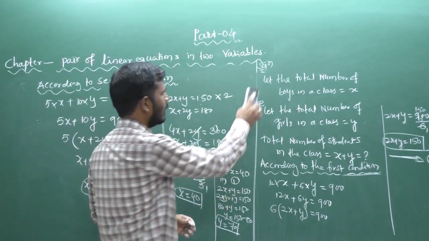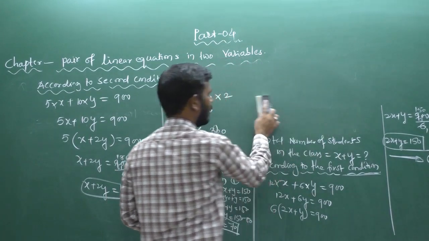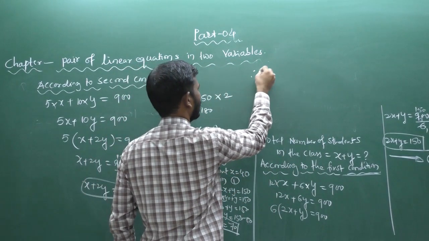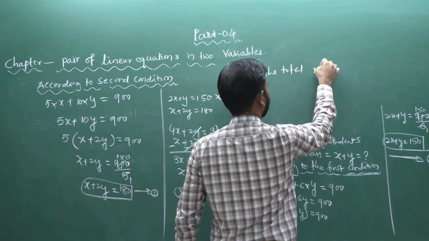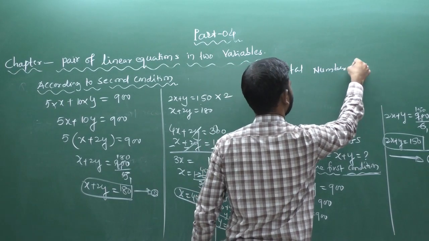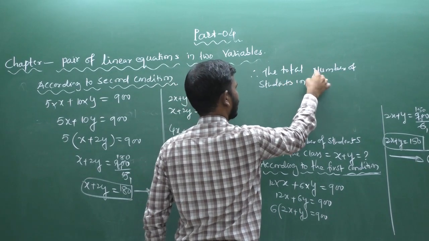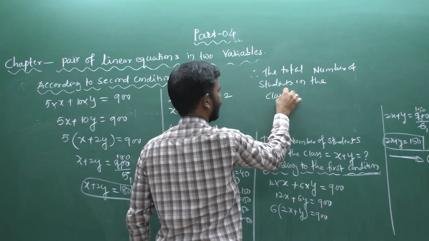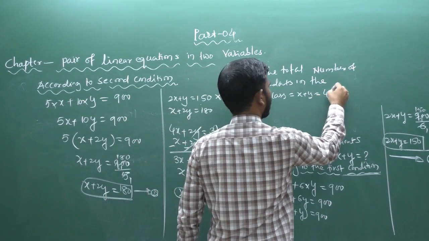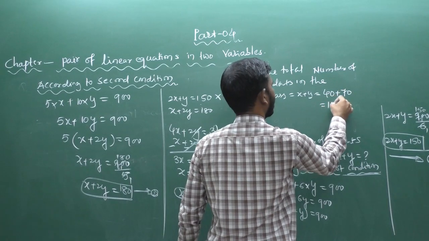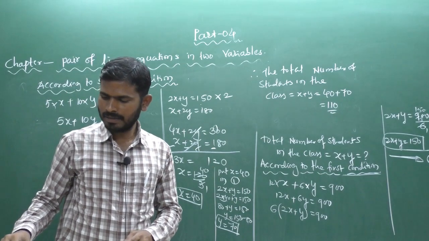Last, you have to put one sentence here: therefore, the total number or total strength of the class, the total number of students in the class, is x plus y, equal to 40 plus 70, which is 110. This is the total strength of the class.